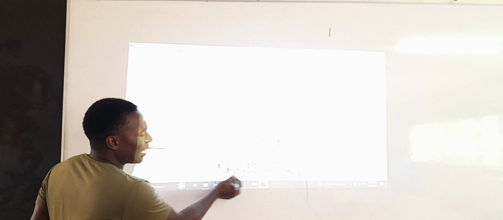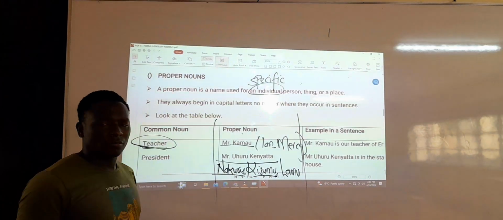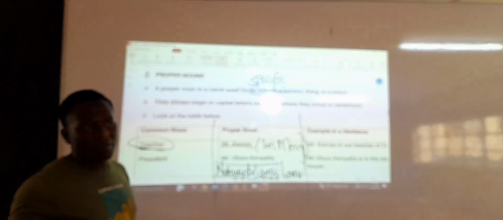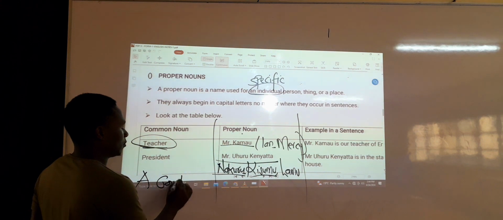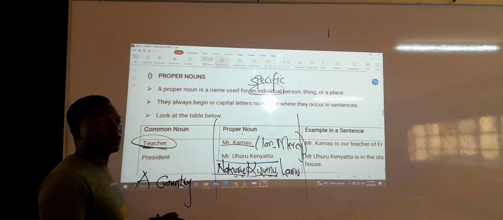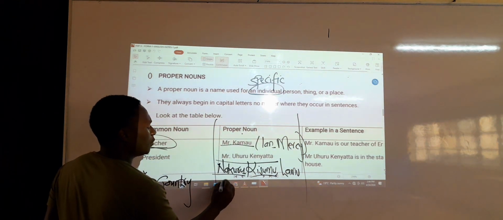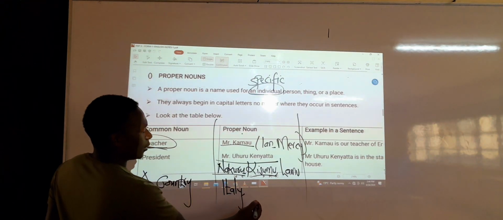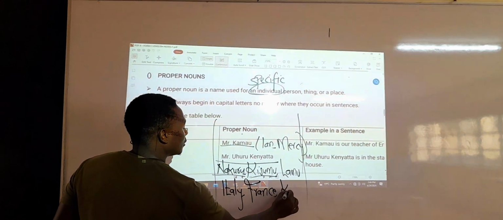So a specific name of a place: Nakuru, Kisumu, Lamu, Machakos, a specific name. Now we cannot say maybe a country. Country is common because it's general. But a specific country, you can talk of Italy. You can talk of France. And our lovely country, Kenya.